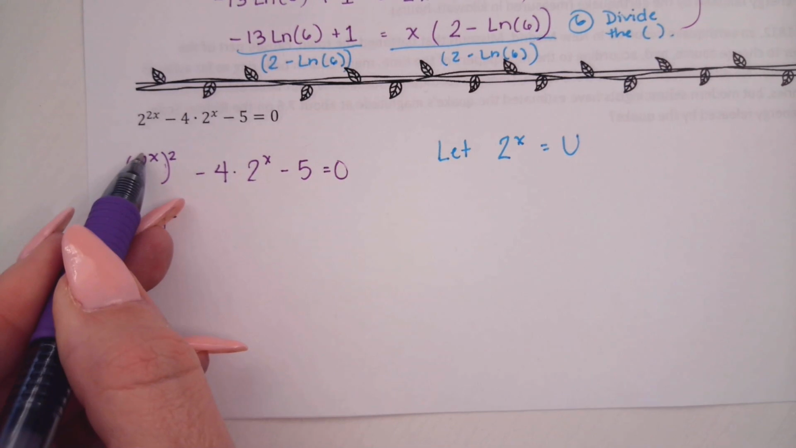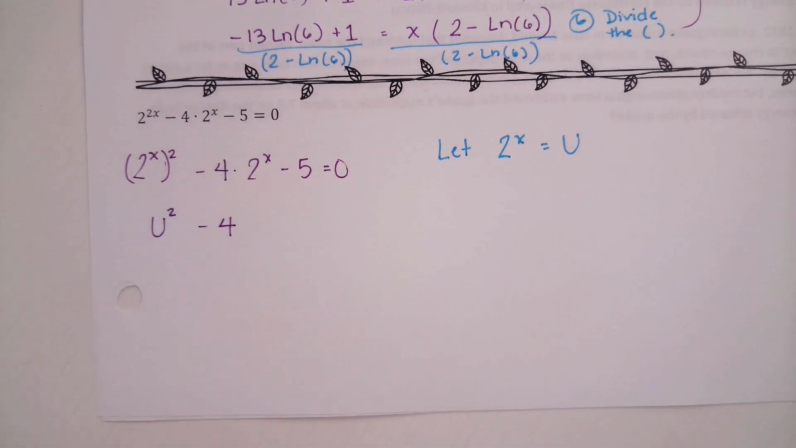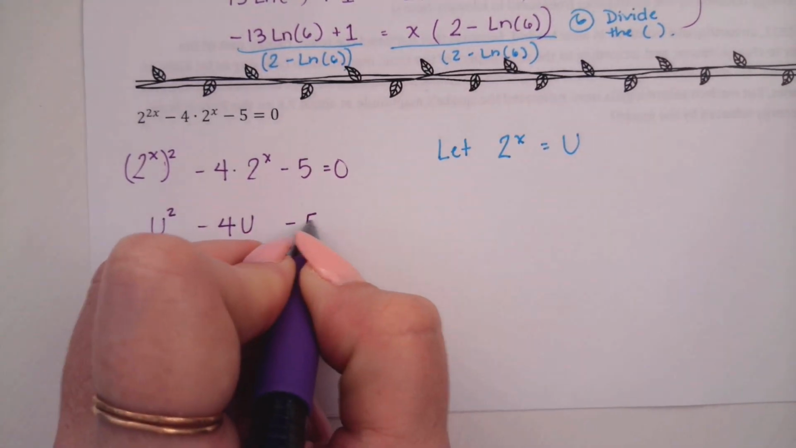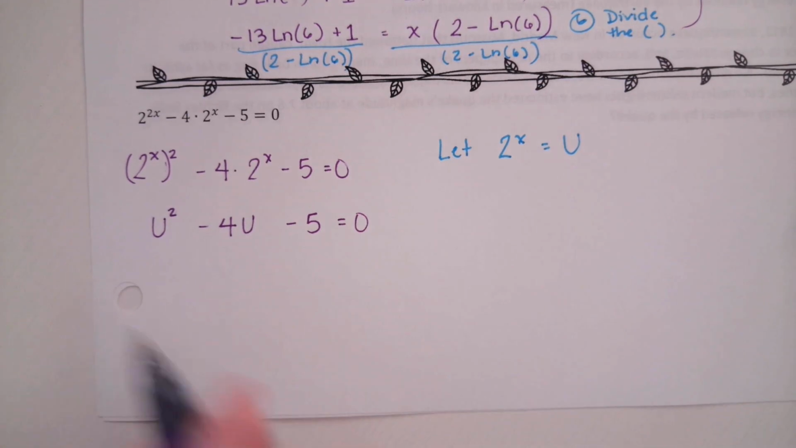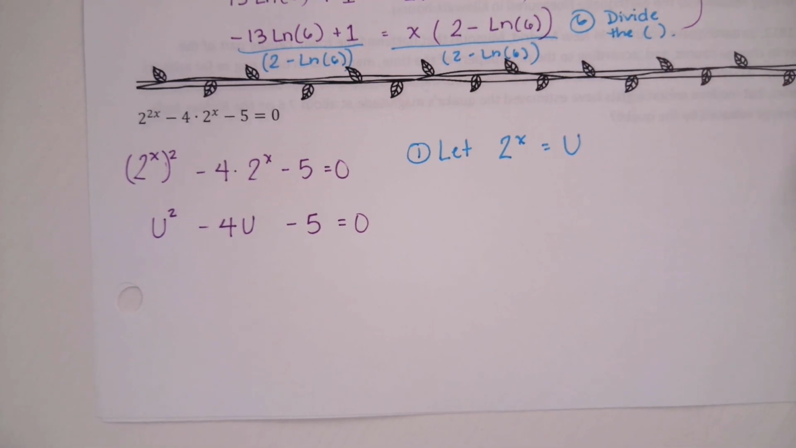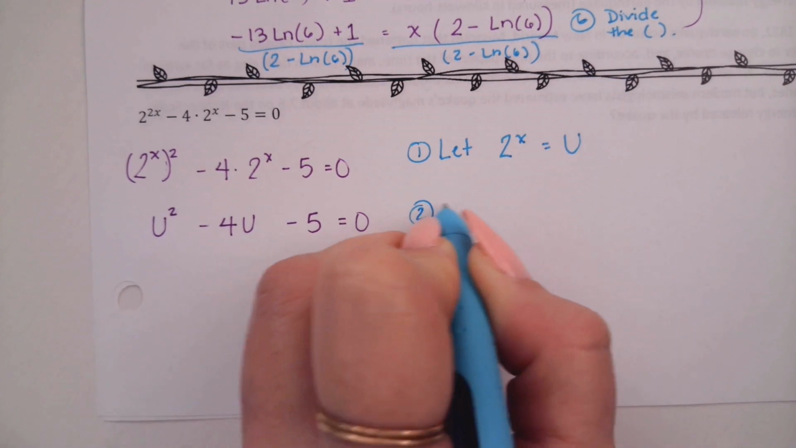So we swap this out for our u. It was squared, and then we have minus 4 in place of this 2 to the power of x. What are we going to put? A u minus 5 equals 0. Now, what does it look like? Yeah, it looks like a regular trinomial polynomial, which we can factor to solve.